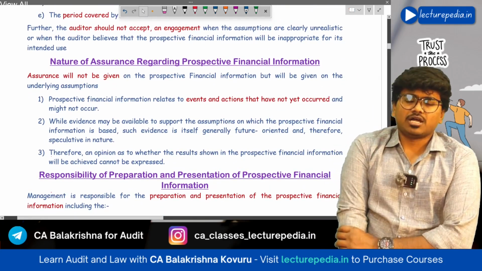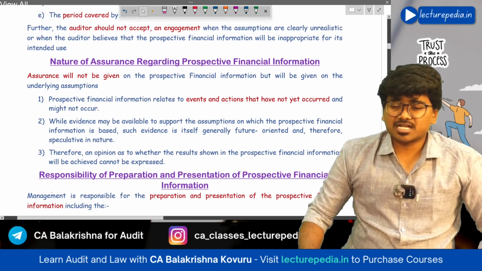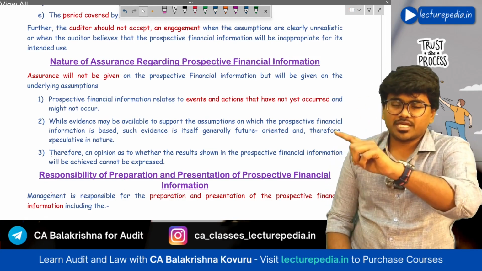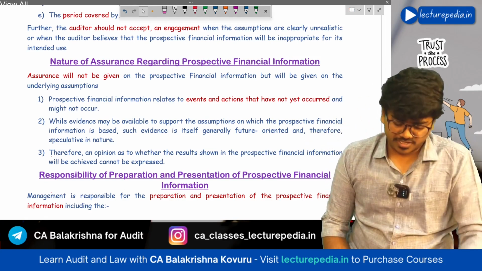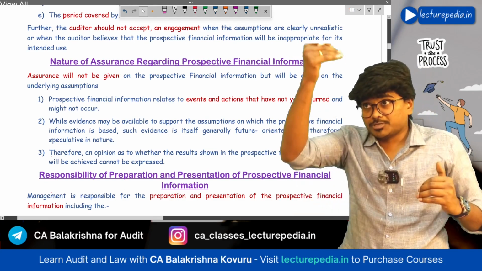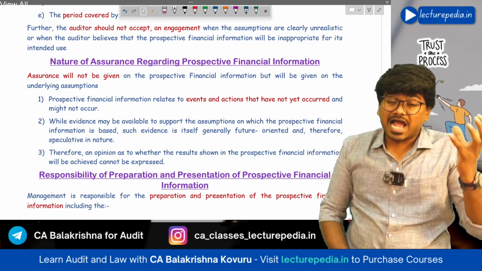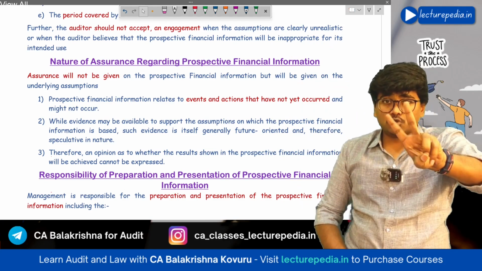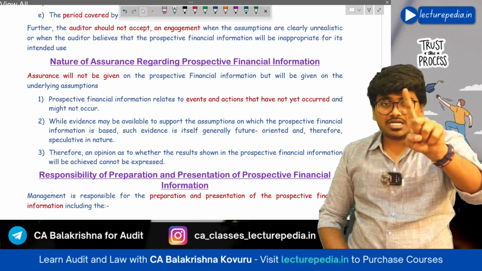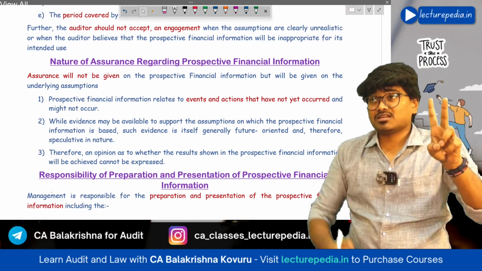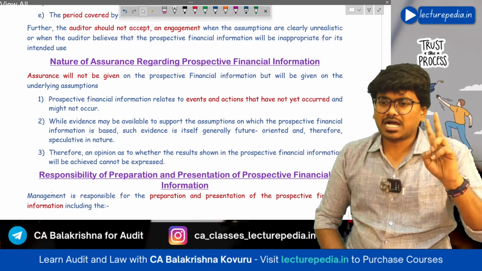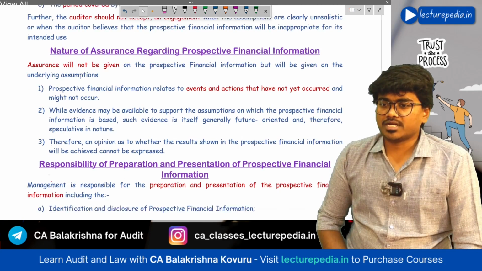Next, nature of assurance. Here the chartered accountant will provide assurance on the assumptions but not on the prospective financial statements. He will also provide assurance on whether the prospective financial information has been prepared as per the assumptions or not. Okay, two assurances he will provide. First, whether the assumptions are reasonable or not. Next, whether the prospective financial information has been prepared as per the assumptions or not. These two assurances he will provide.